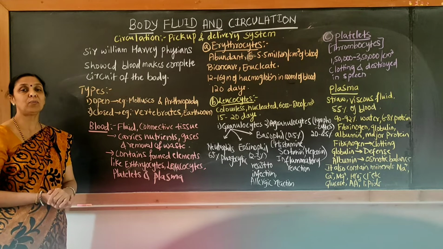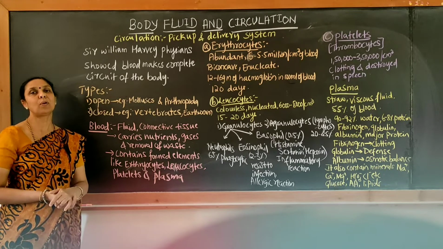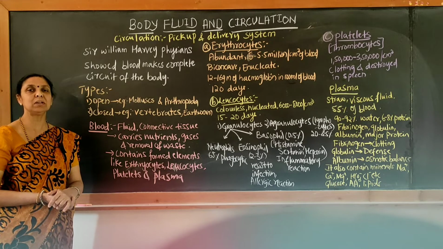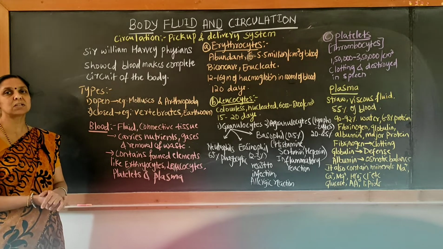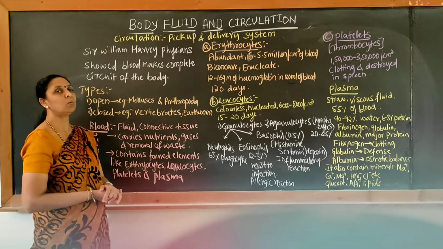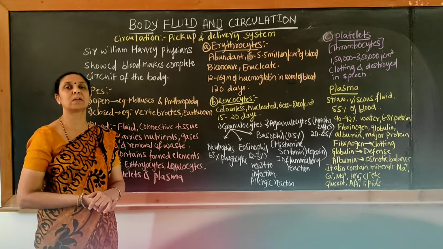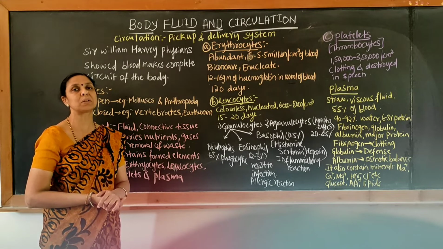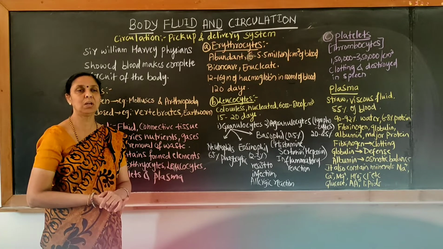The main formed elements that can be seen in the blood are three important ones. One is the erythrocytes, the second is the leukocytes and the third is the platelets. Moving on to what is meant by erythrocytes. Erythrocytes are also called red blood cells because of the presence of red color, which gives red color to the blood.